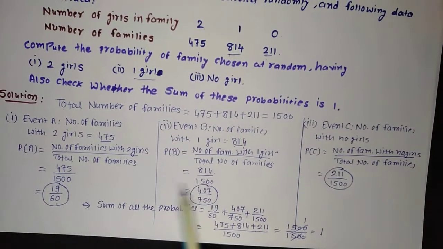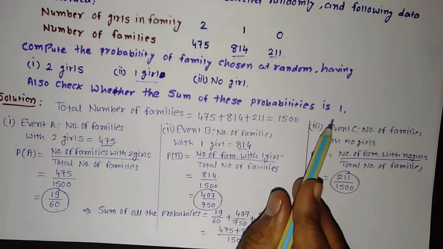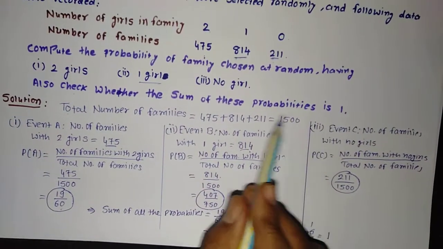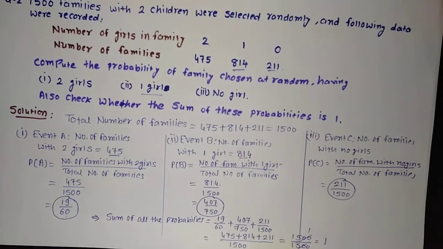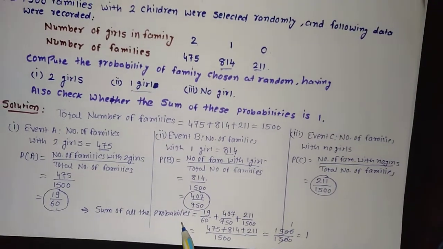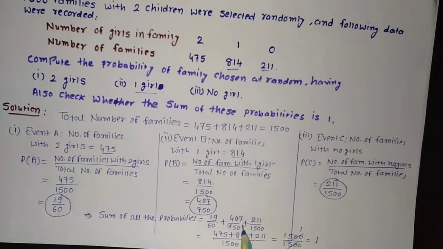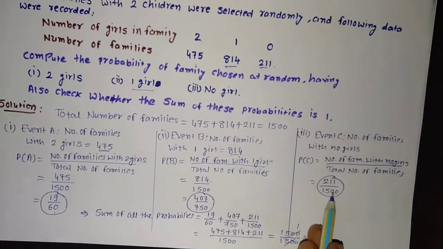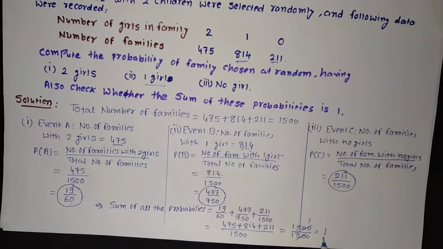So events A, B, C we have found out. Ultimately they asked us to check whether the sum of these probabilities is equal to 1. We know the sum total of all the elementary events is always equal to 1. So we verified this with the sum of all the probabilities. First probability is 19 upon 60, second is 407 upon 750 and third is 211 upon 1500, and with the LCM we got the answer 1.